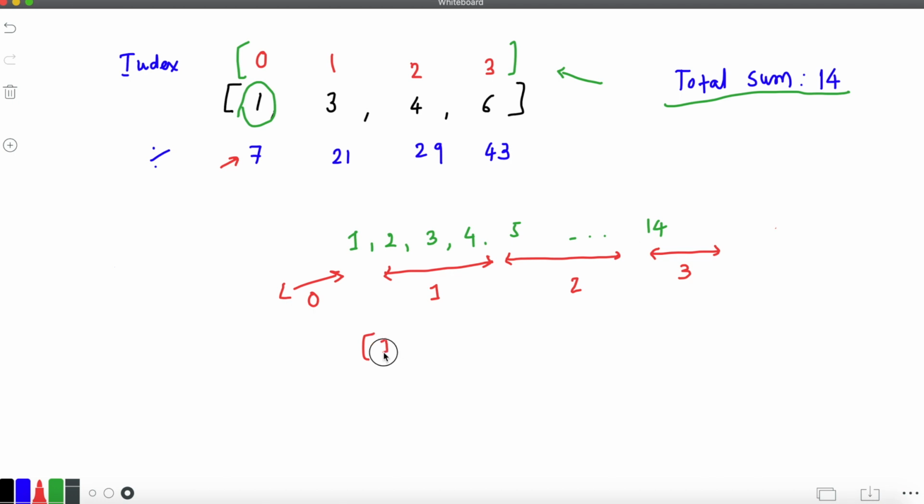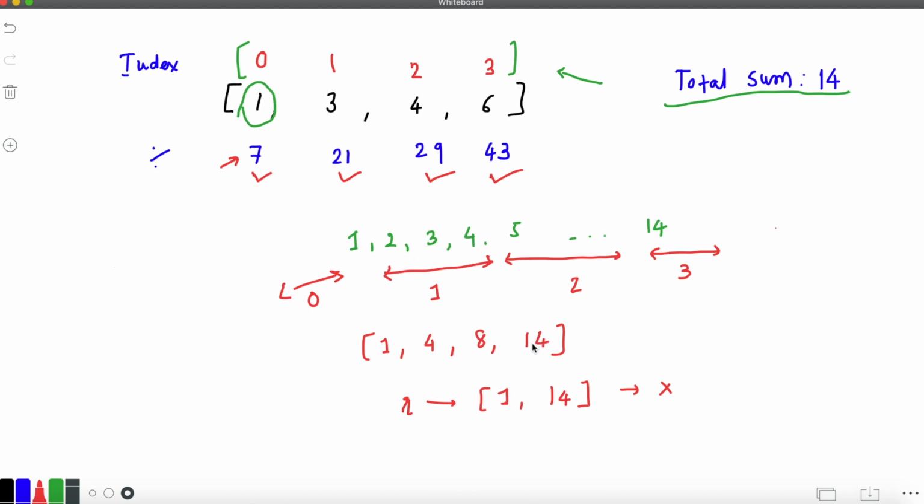So we have 1 here, next is going to be 4, then we have 8, and then we will get 40. So these are the ranges we got based on the proportion of each index's weight. Now we can generate a random number between 1 and 40. Let's say it generated some number x.